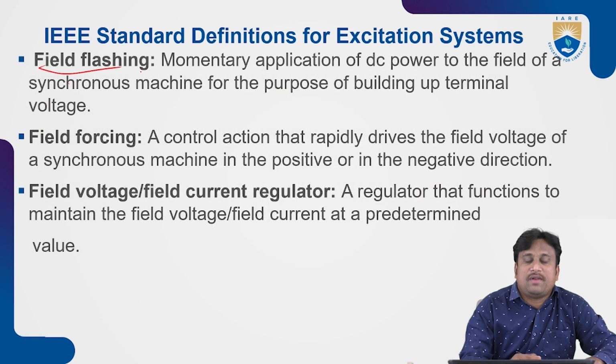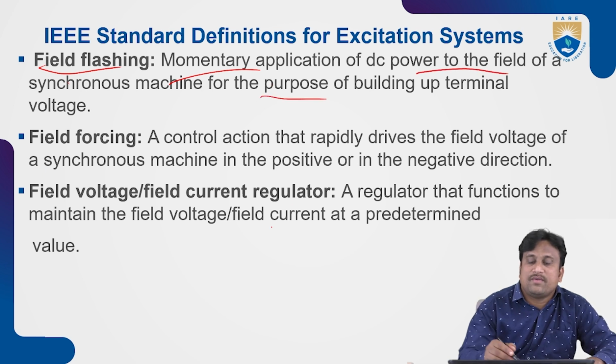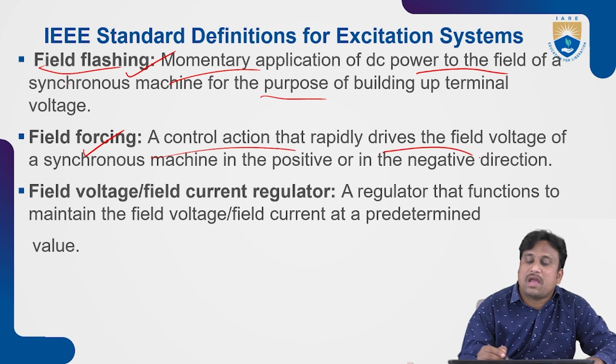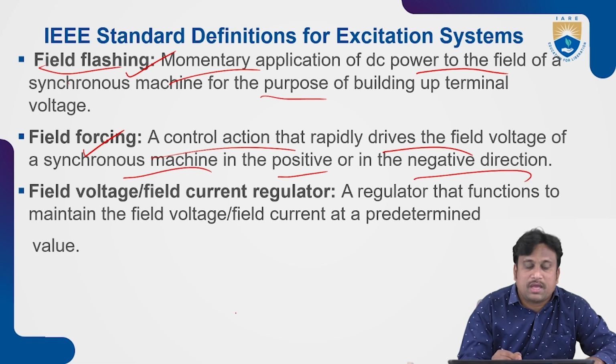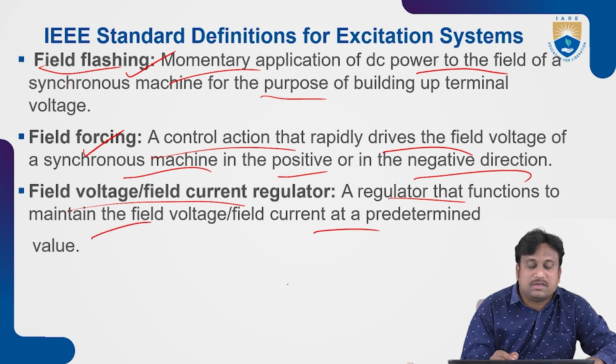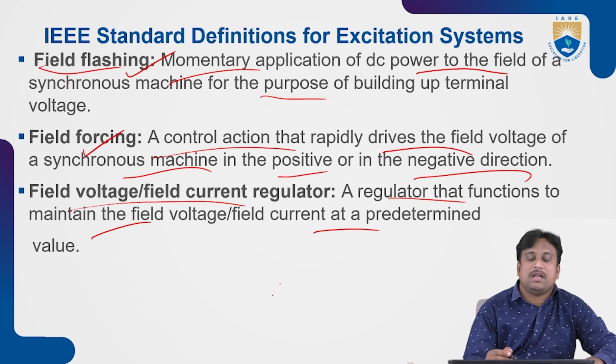Next thing is field flashing. What does field flashing mean? It is the momentary application of DC power to the field of a synchronous machine. That means field flashing is considered for the purpose of building up terminal voltage. Coming to field forcing, this is a control action that rapidly drives the field voltage of a synchronous machine in the positive or negative direction. Coming to the field voltage or field current regulator, it is a regulator that functions mainly to maintain the field voltage or field current at a predetermined or suitable value.